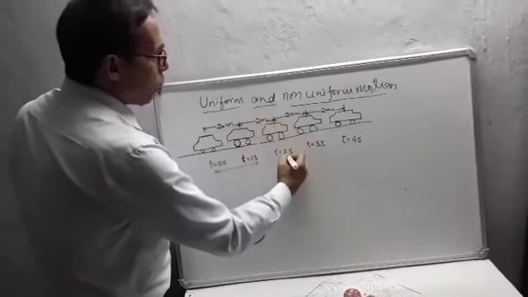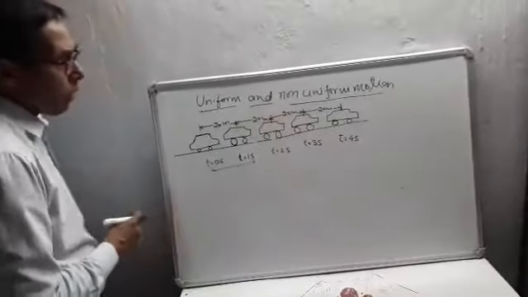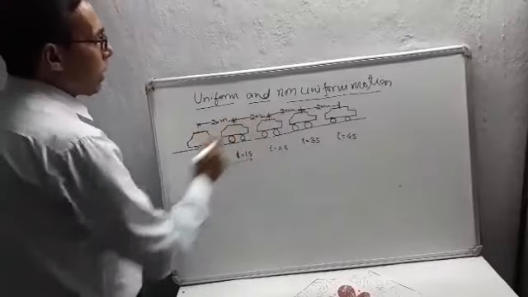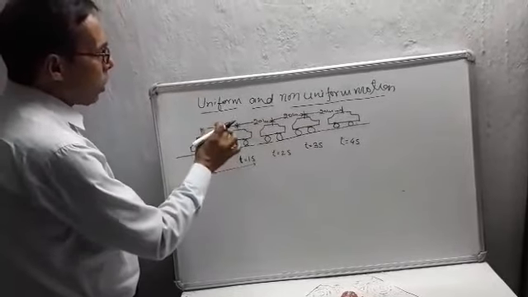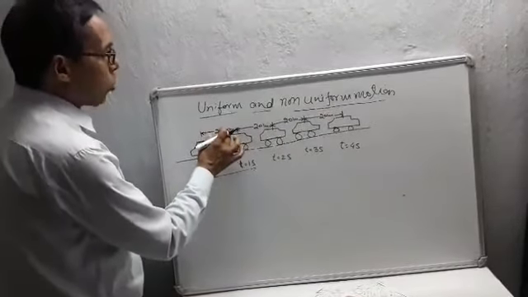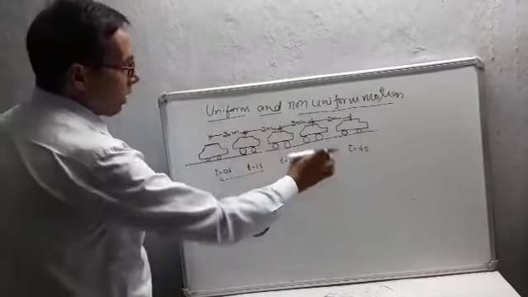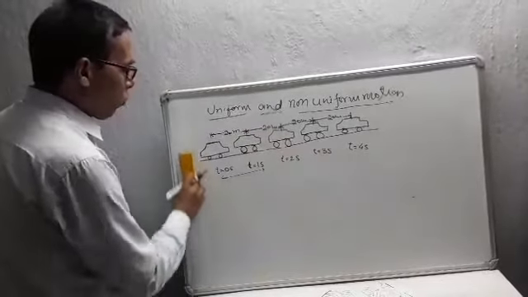In 3 minus 2, again it travels 20 meter. So what you observe in this figure, in each second the car travels 20 meter distance. That is, the car travels equal distances, 20 meter, in equal interval of time, 1 second. So how do you define the term uniform motion?